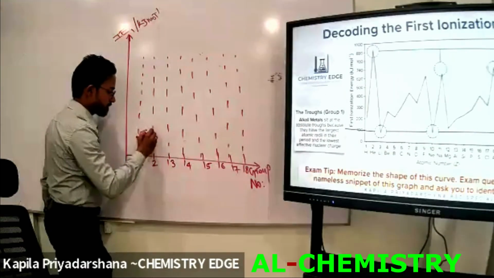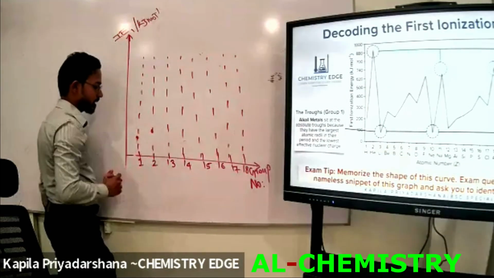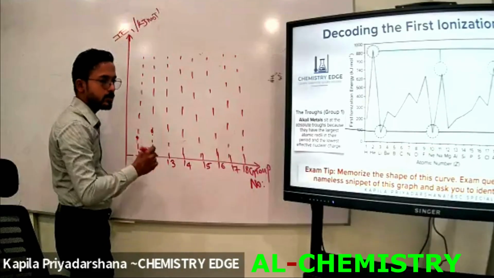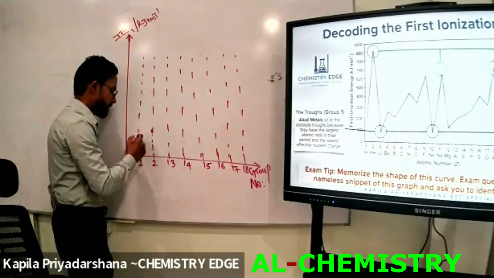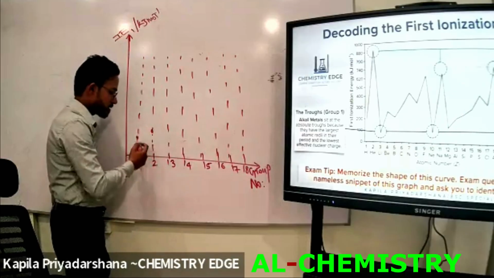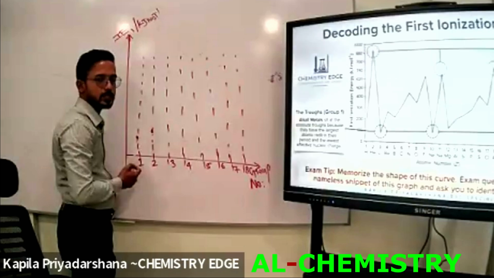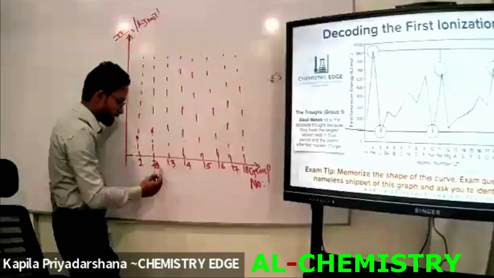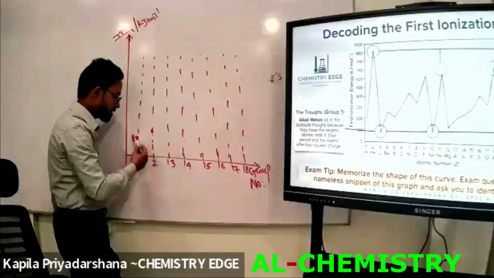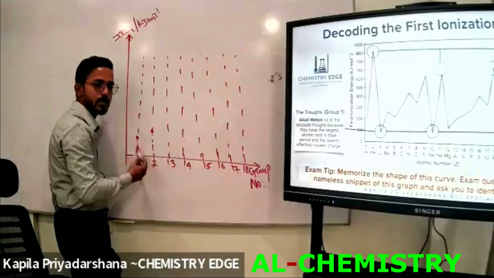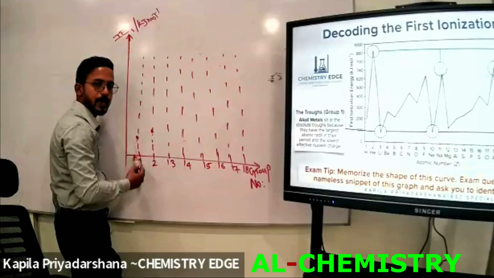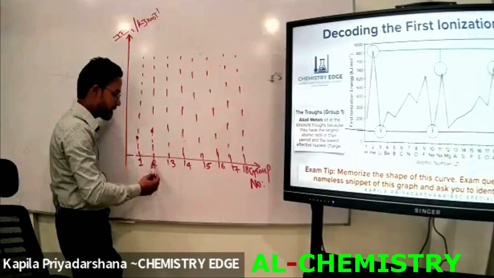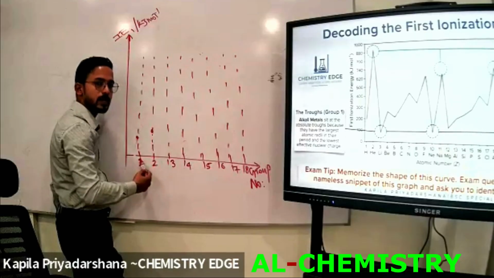The ionization energy of the second group elements is greater than the ionization energy of the first group elements. What's the reason for that? The atomic radius of the second group elements is lower than the atomic radius of the first group elements.